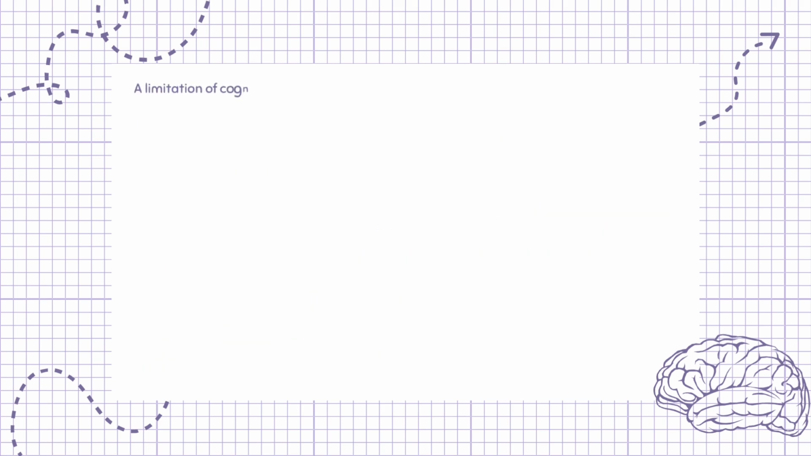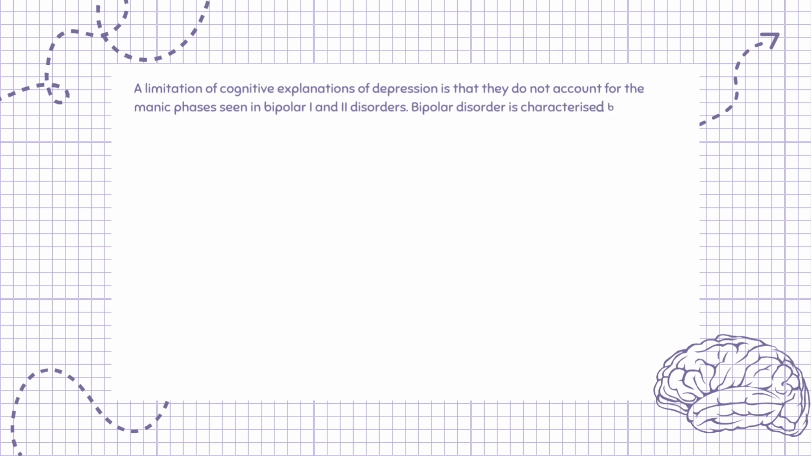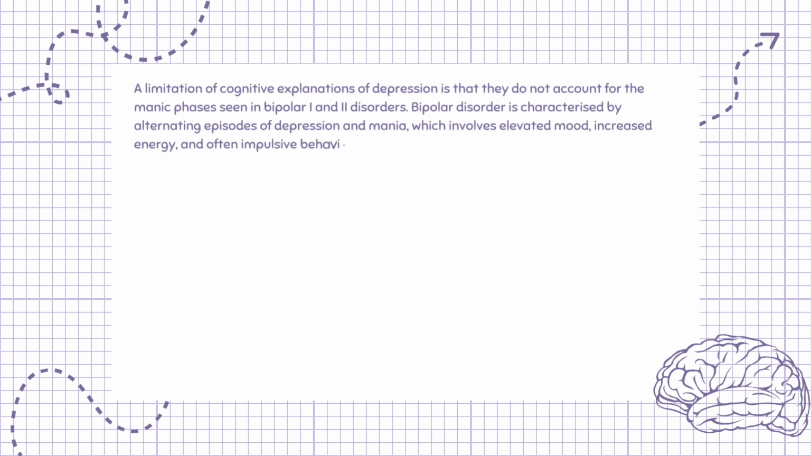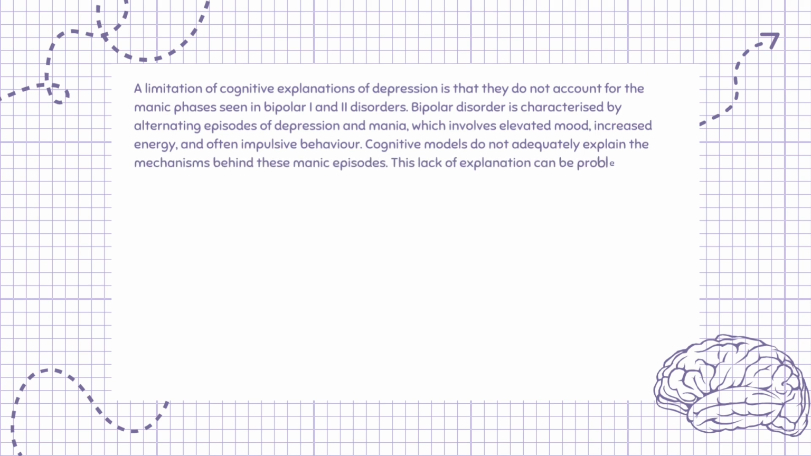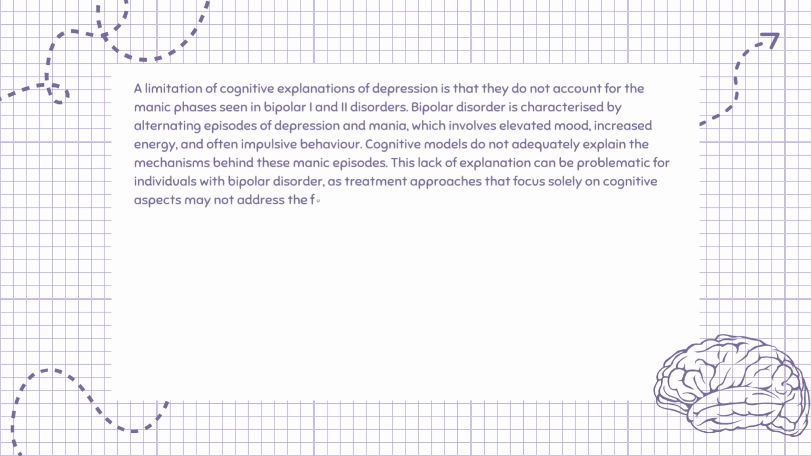A limitation of cognitive explanations of depression is that they do not account for the manic phases seen in bipolar I and II disorders. Bipolar disorder is characterized by alternating episodes of depression and mania, which involves elevated mood, increased energy, and often impulsive behavior. Cognitive models do not adequately explain the mechanisms behind these manic episodes. This lack of explanation can be problematic for individuals with bipolar disorder, as treatment approaches that focus solely on cognitive aspects may not address the full spectrum of their condition.